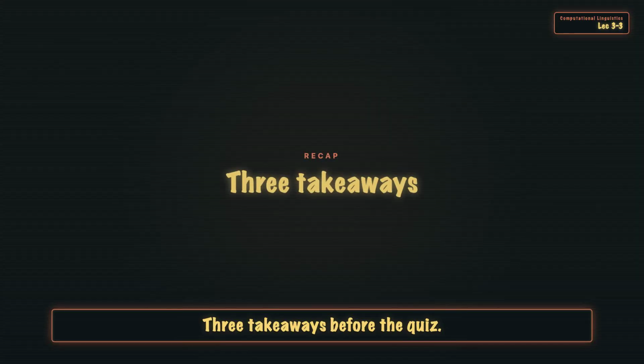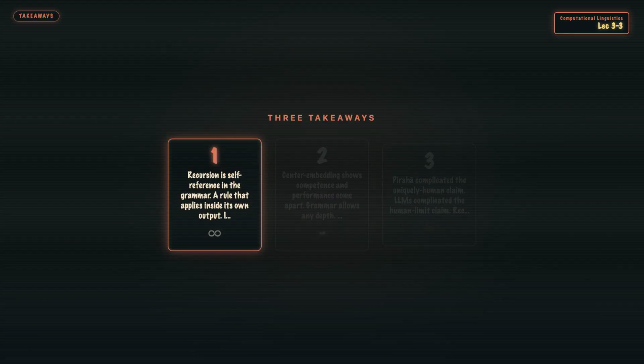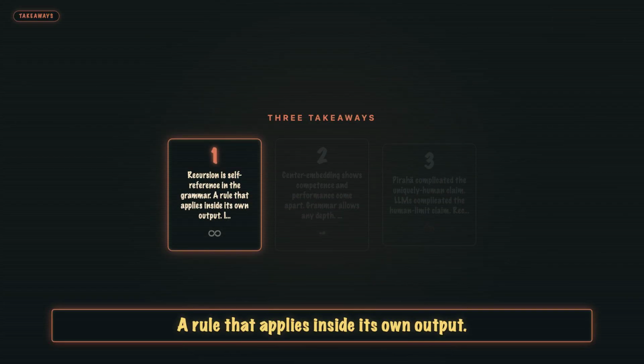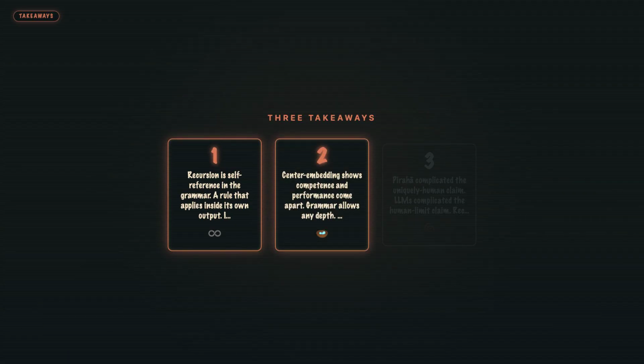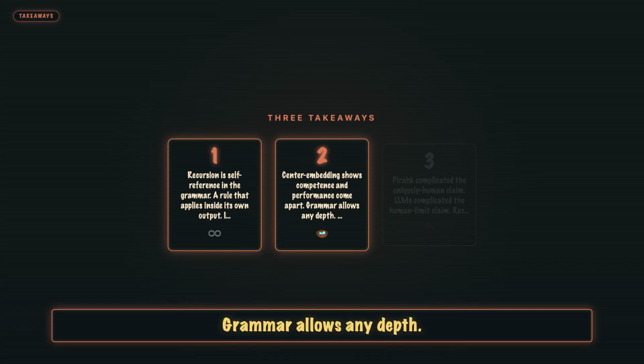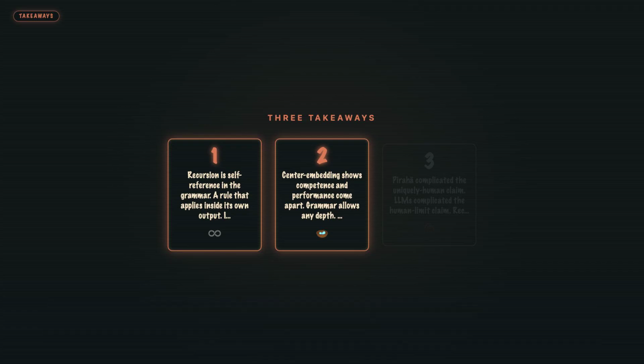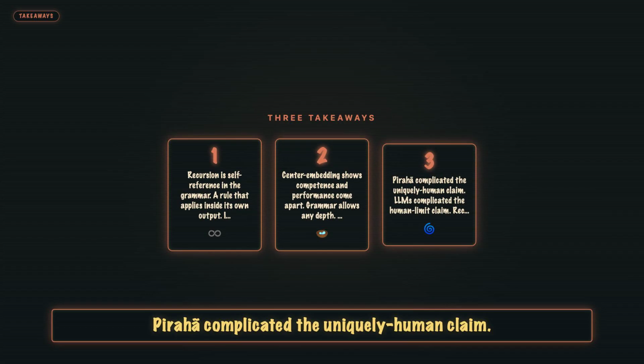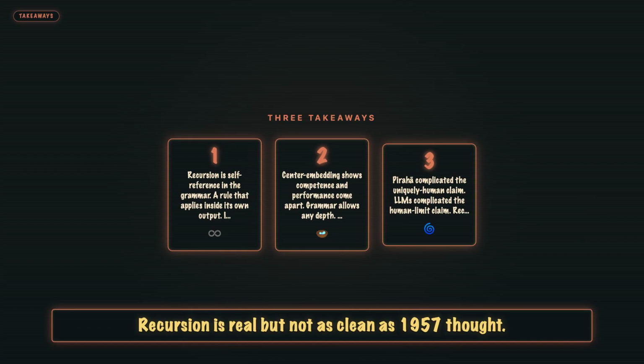3 takeaways before the quiz. 1. Recursion is self-reference in the grammar, a rule that applies inside its own output. Infinitely many sentences from a few rules. 2. Center-embedding shows competence and performance come apart. Grammar allows any depth. Working memory caps around 3. 3. Pirahã complicated the uniquely human claim. LLMs complicated the human limit claim. Recursion is real, but not as clean as 1957 thought.